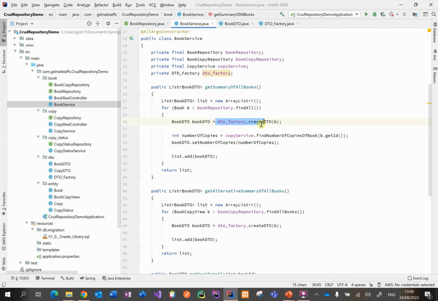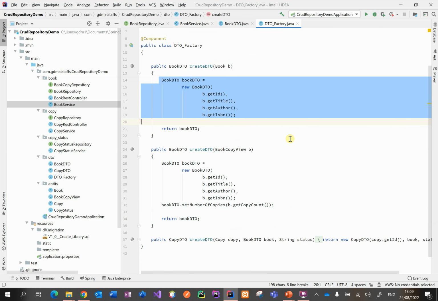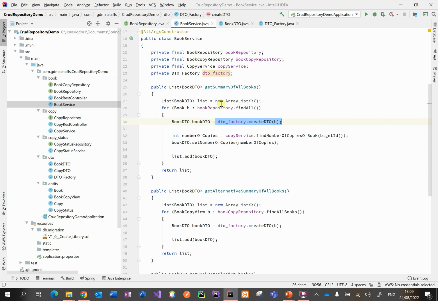And this is an easy way of factoring out of all the various classes that would want to create a book DTO, factor that creation code out, put it into the factory class, so we've got the creation code in one place only in the entire application. Then every time we want to create a book DTO, we just call that createDTO method, passing in a book entity, and we will get back a book DTO object.